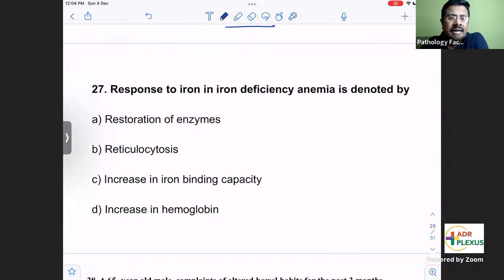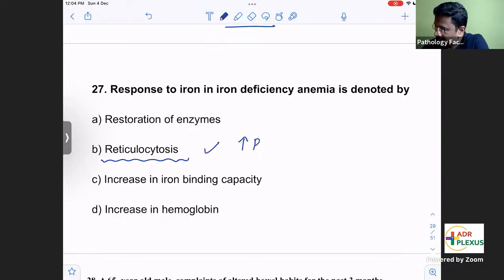Response to iron in iron deficiency anemia is denoted by. Once body iron is given and the response occurs, hematopoiesis starts. The important indication is reticulocytosis.